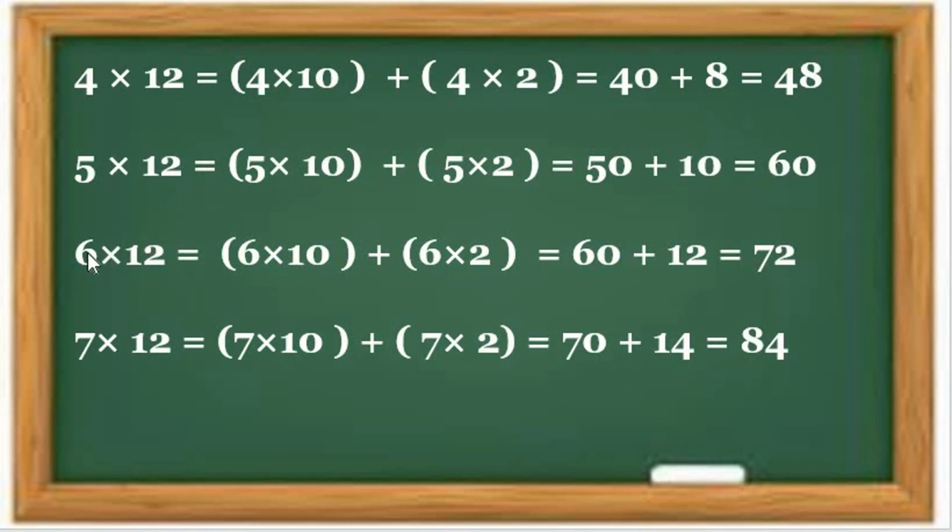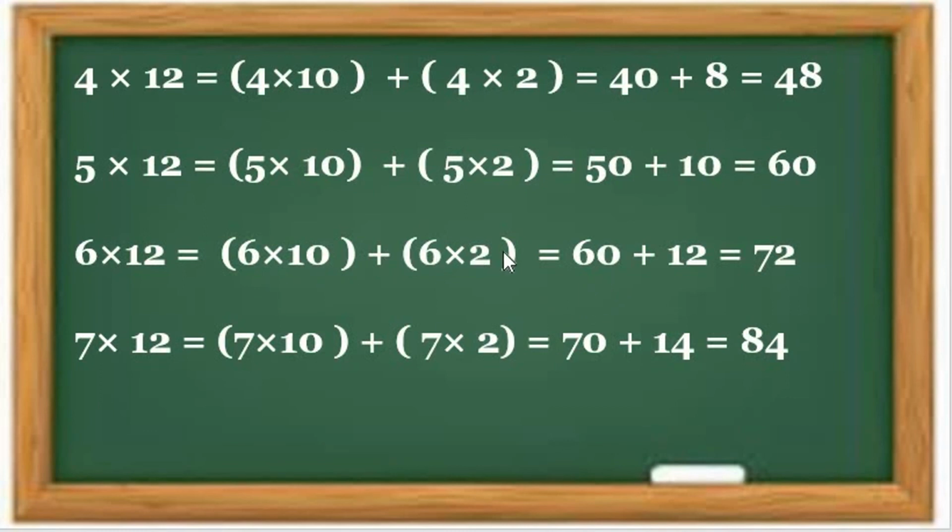Then further, 6 multiplied by 12, otherwise 12 multiplied by 6. The answer is 72, and with this method we can solve it. 6 multiplied by 12: 6 multiplied by 10, here 12 and 10. 6 tens are 60 or 10 sixes are 60. Got my points?